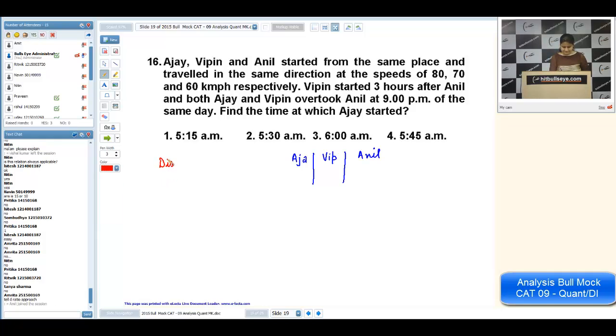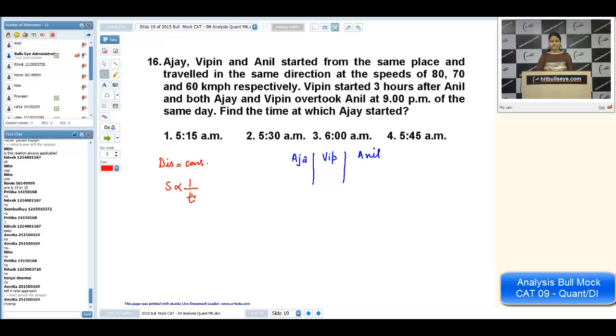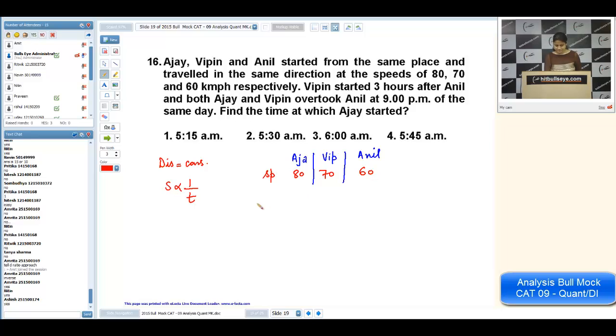Whenever distance is constant, speed and time are inversely proportional. Are you aware of this fact? Whenever distance is constant, speed and time are inversely proportional. Okay, very good. So speeds are given 80, 70 and 60. Since all of them are moving the same distance, I can use this concept. So time will be in inverse proportion.